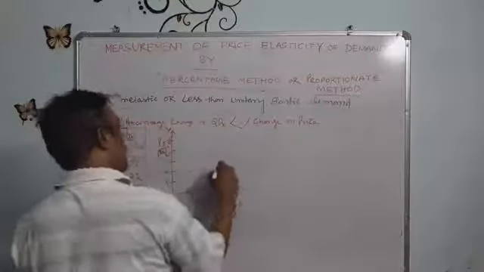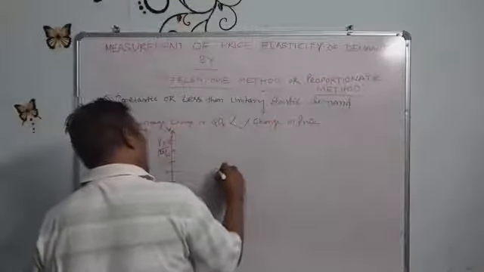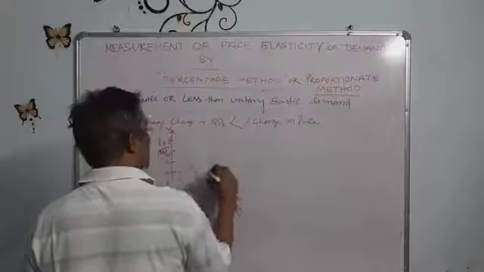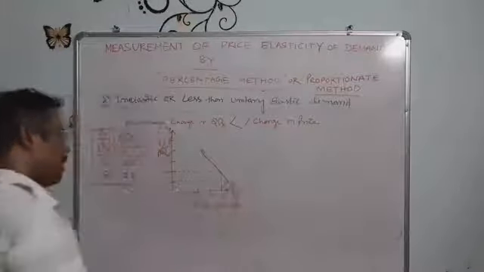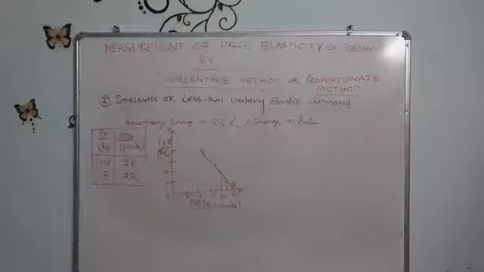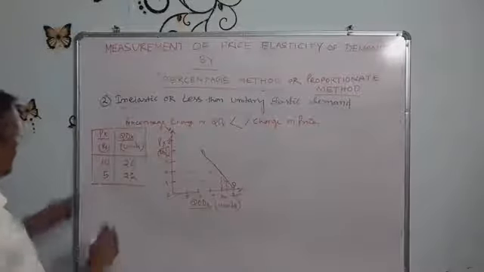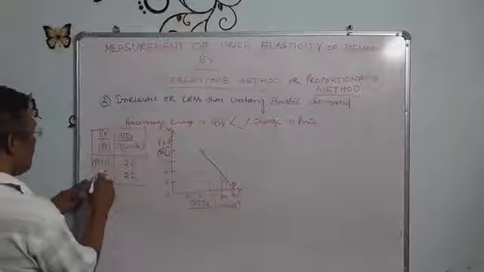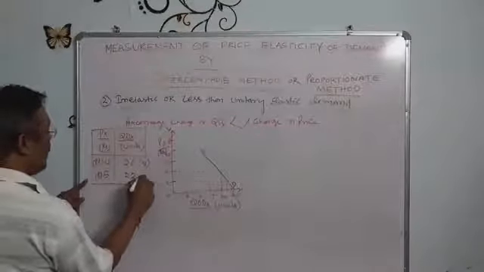We'll draw one line. DD is the demand curve. Let this be P, this P1, this Q, and this Q1. Price decreases from 10 rupees to 5 rupees, and quantity demanded increases from 20 to 22 units.